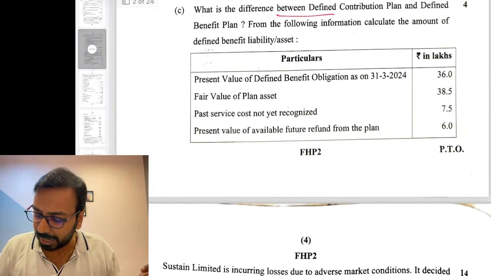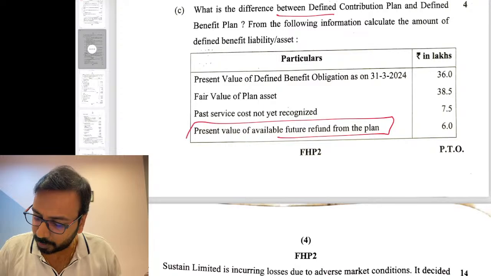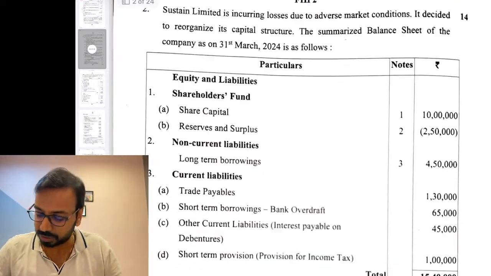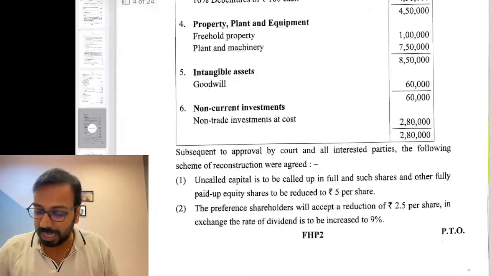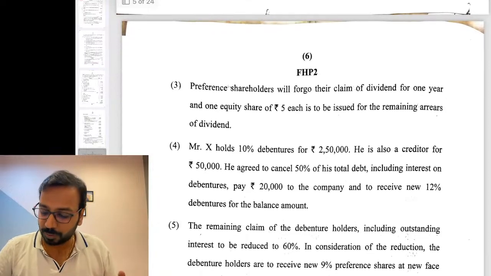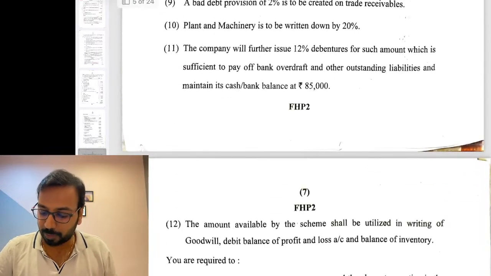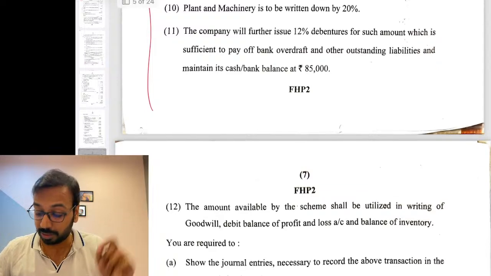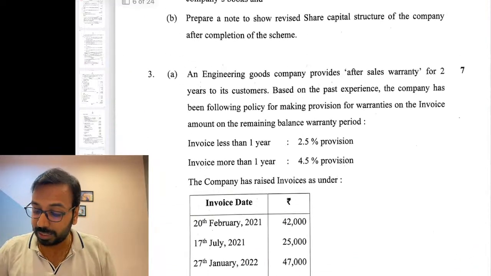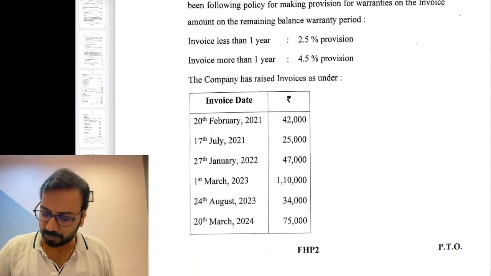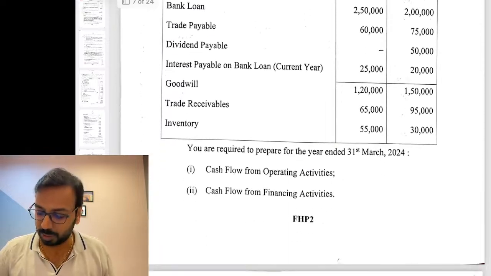Theory question, and this future refund from the plan was a new concept that they had tried to introduce. Internal reconstruction we were expecting, and it was very lengthy. The number of adjustments was very large, so it would definitely have taken a lot of time. This one again is a standard question from AS 29, which has come in the past as well.